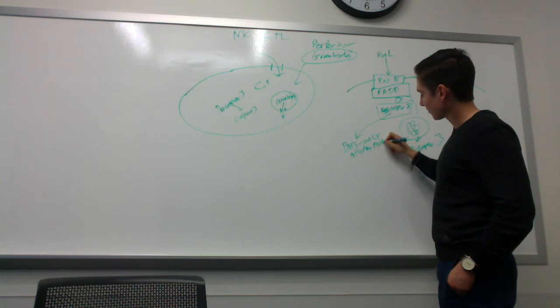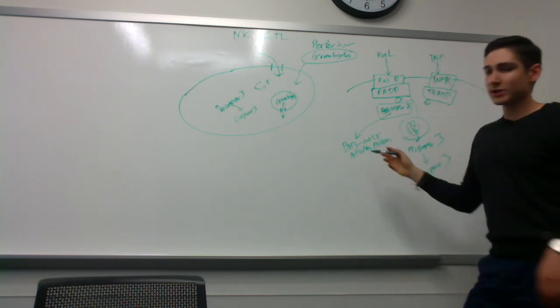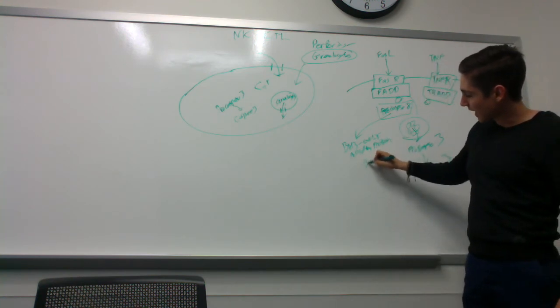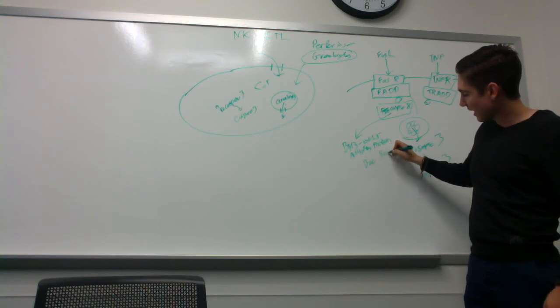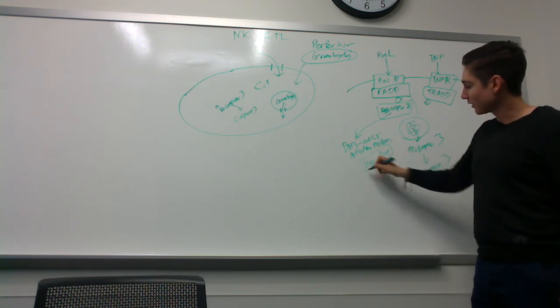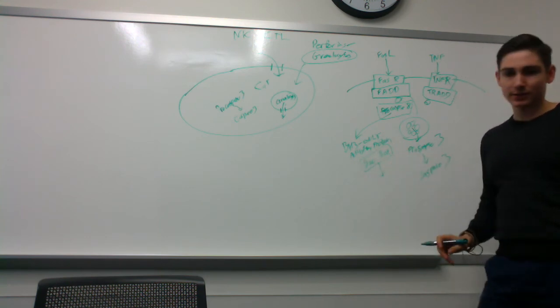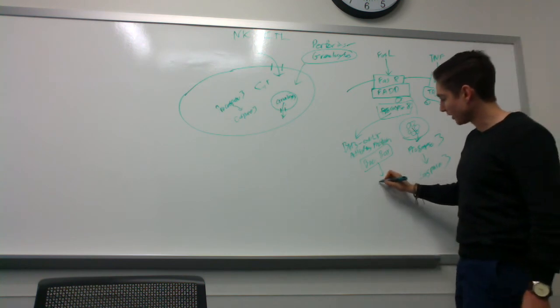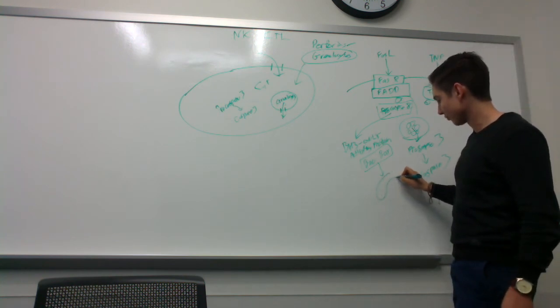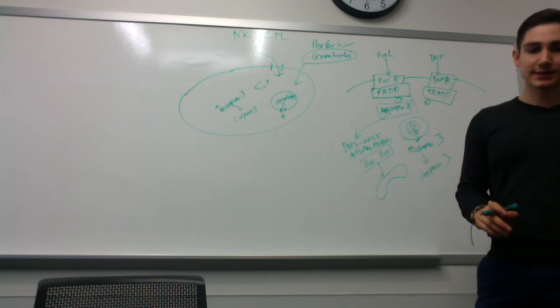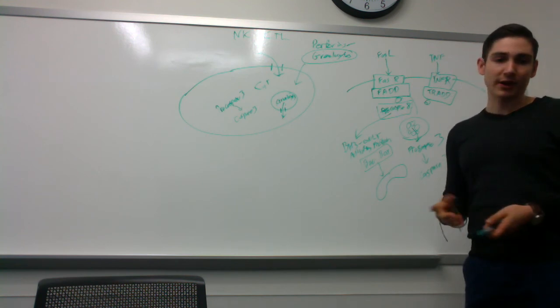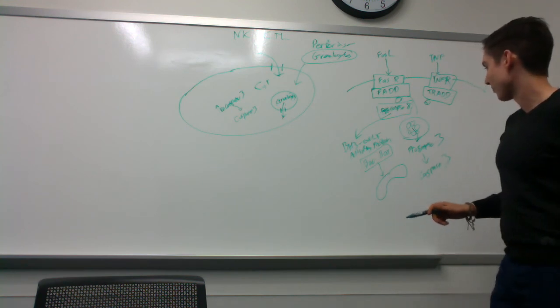And as discussed before, this BH3 activating protein then activates BAK and BAX, which forms a pore in the mitochondria, and then it goes through the same steps as the intracellular method of initiating apoptosis.